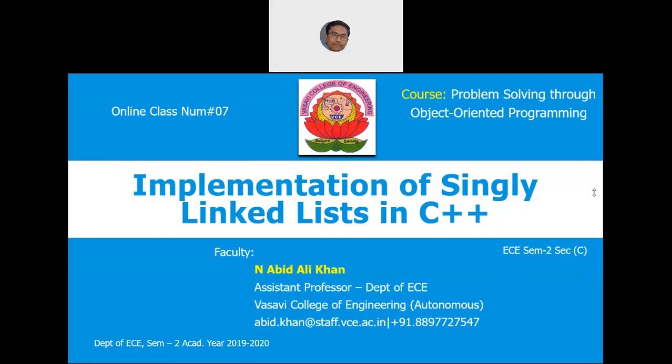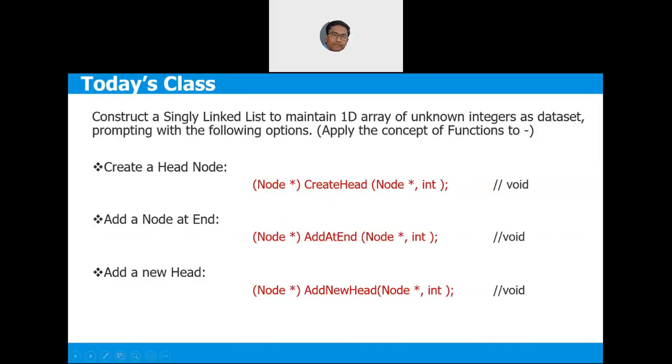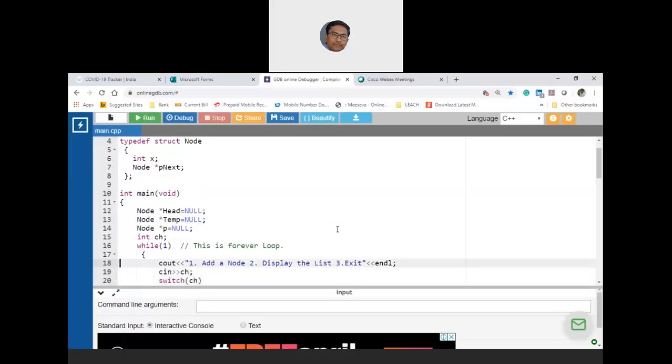Okay, fine. So let us continue today's class with this problem. You are asked to construct a singly linked list to maintain a 1D array of unknown integers as the data set, prompting with the following options. Let us assume that for the last problem which we have done, you have already given the 3 options. What are those? One is adding a node, second is display the list, and third is coming out from the application.